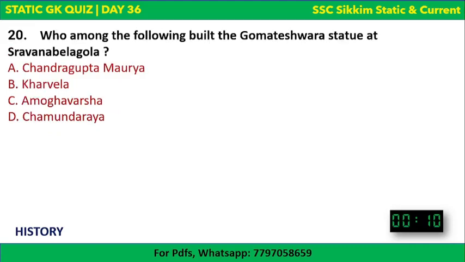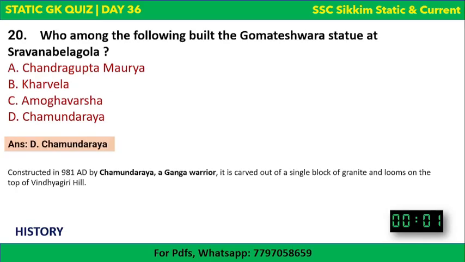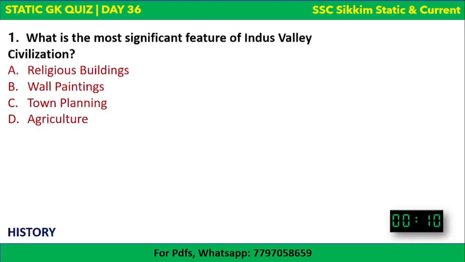Next, who among the following built the Gomateshwar statue at Shravanabelagola? The options are there, and your time begins now. Chandragupta Maurya, Kharvela, Amoghavarsha, or Chamundaraya? It was built by Chamundaraya in 981 AD. Chamundaraya was a Ganga warrior.